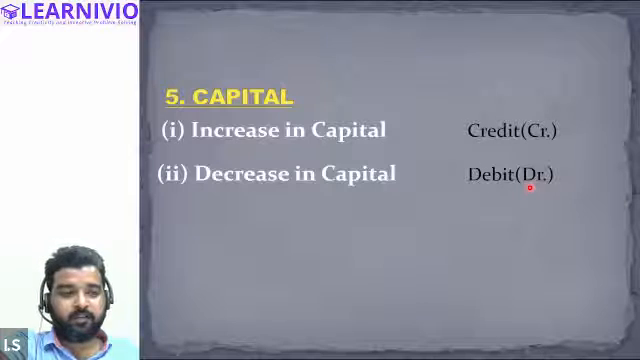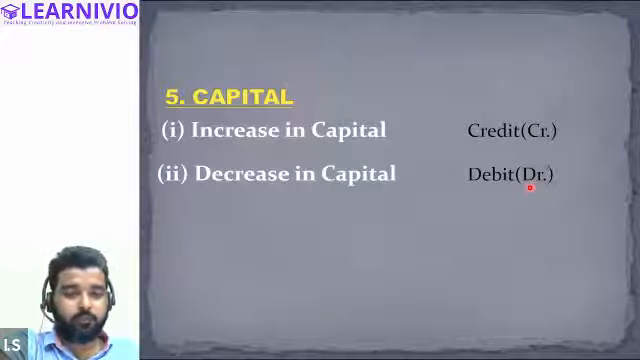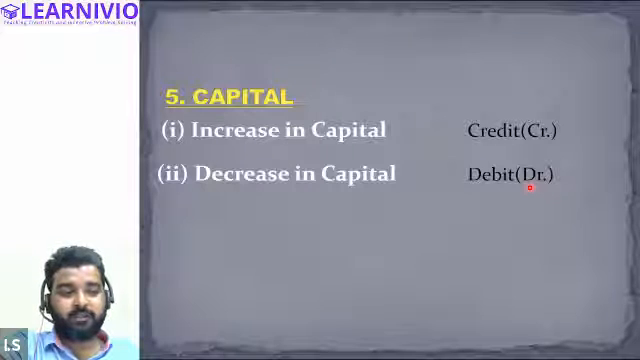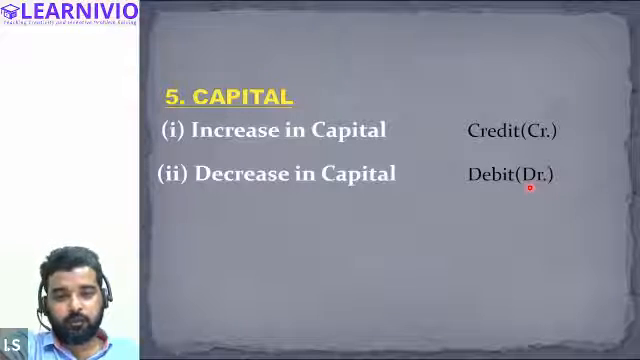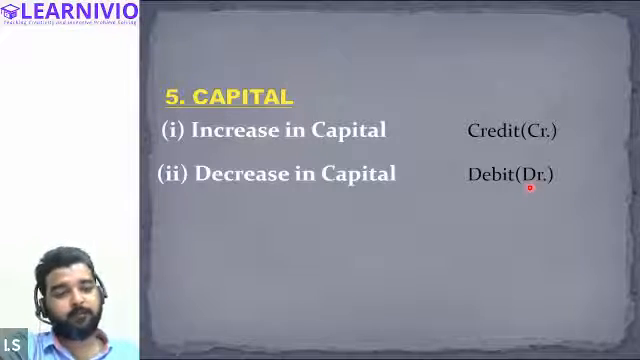So this is how various accounts are affected by increase or decrease. And depending upon the rules, an account will be credited and debited. Different rules are applicable for different kinds of account. In case of an asset account, it is very simple. If there is an increase in asset, we will debit. If there is a decrease in asset, we will credit.